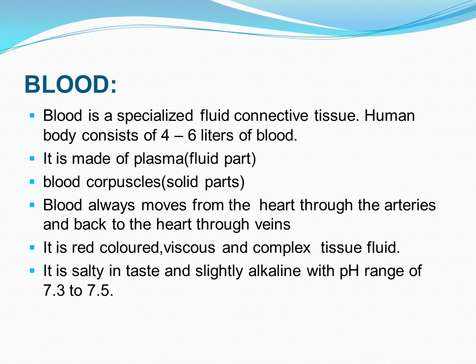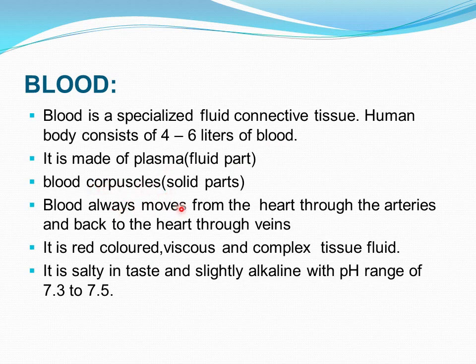Now let us discuss the properties of blood. So what is it? Blood is a specialized fluid connective tissue. It is called a connective tissue as it connects the different parts of the body. The human body generally consists of 4 to 6 liters of blood, approximately 5.5 liters. It is made up of plasma and blood corpuscles.